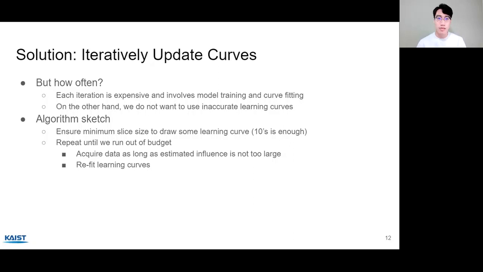So our algorithm can be summarized as follows. First, we ensure a minimum slice size to draw learning curves. It doesn't have to be accurate, and tens of examples is enough to draw learning curves for our experiments. Then, we acquire data as long as the estimated influence is not too large. Then, we refit the learning curves and repeat this procedure until we run out of budget. So the key question is, how do we estimate the influence? It is extremely difficult to model the influence analytically.